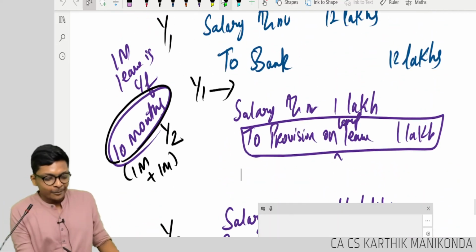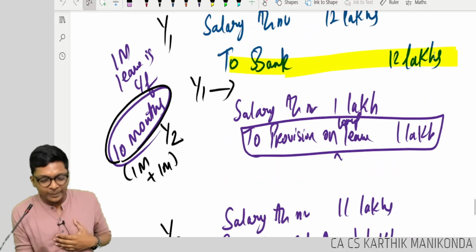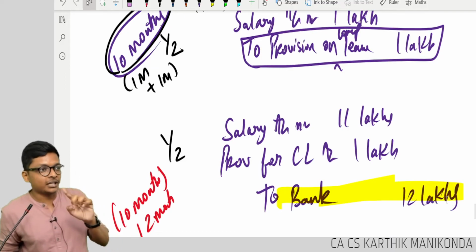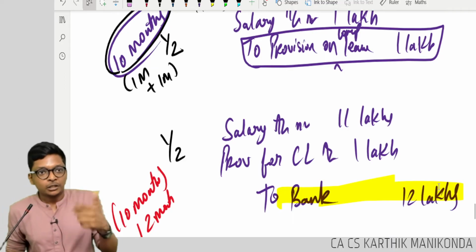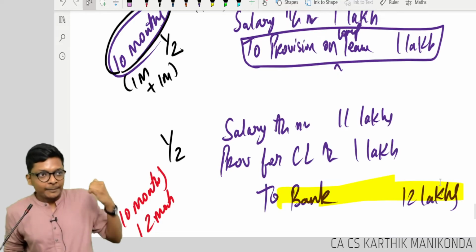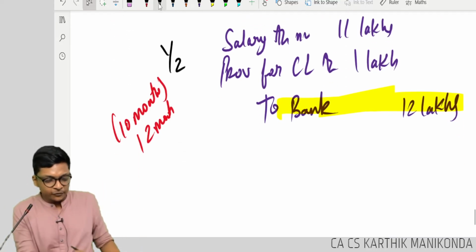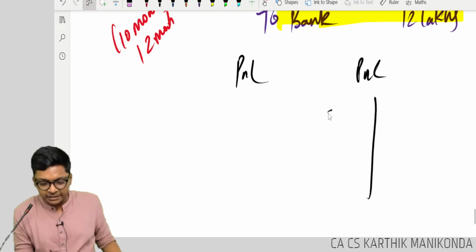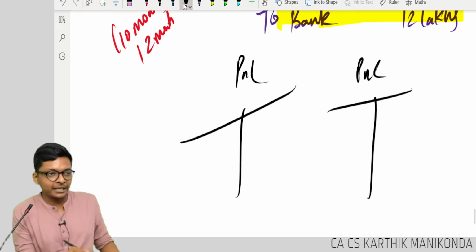That means both the years he received how much? 12 lakhs only. I never gave him what? How much? 13. He got 12. Payment is cash. But if you look at the accrual, now I'll write the P&L of both the years. Now we will get the full logic once I do the P&L.